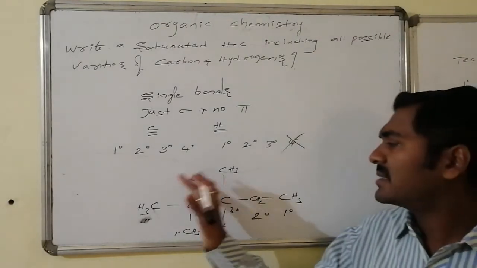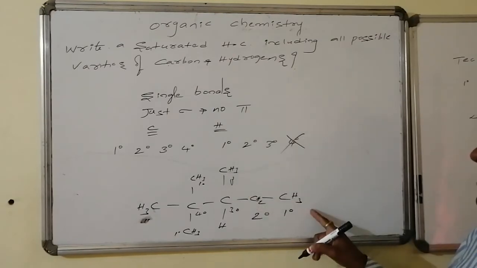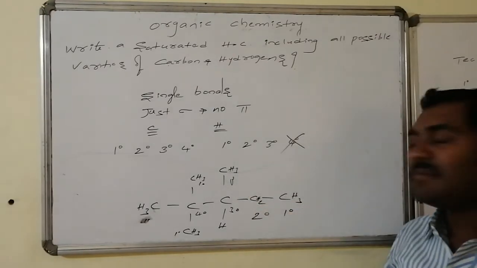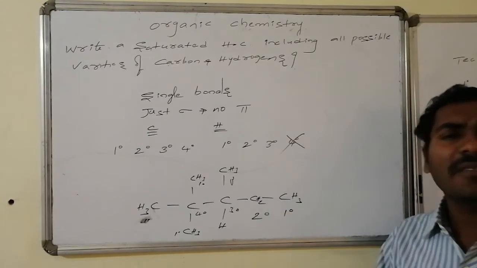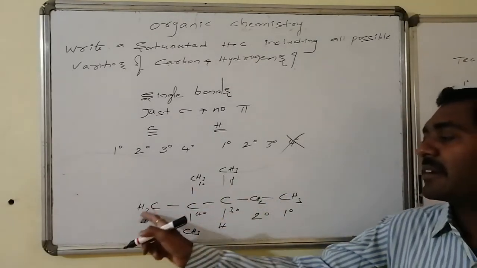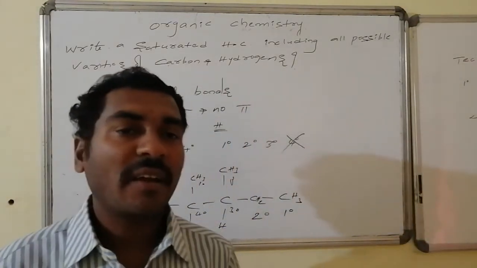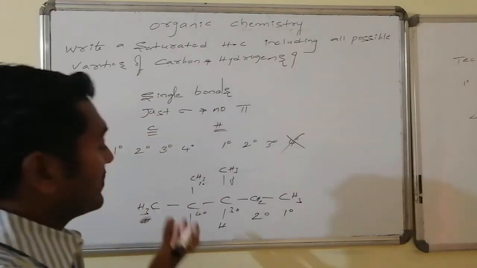Suppose we feel this is primary, then why write it here as primary? This is also primary. If I don't write primary here, this will become secondary. That's what. Every terminal is always present in the form of a primary carbon atom: terminal, terminal, terminal, terminal, terminal. Interiors can be either secondary or tertiary, and often quaternary also.